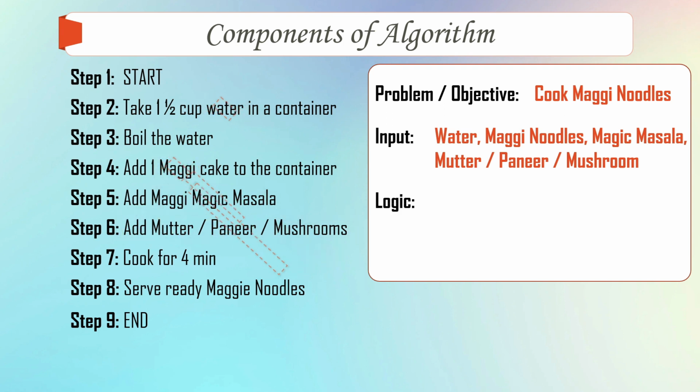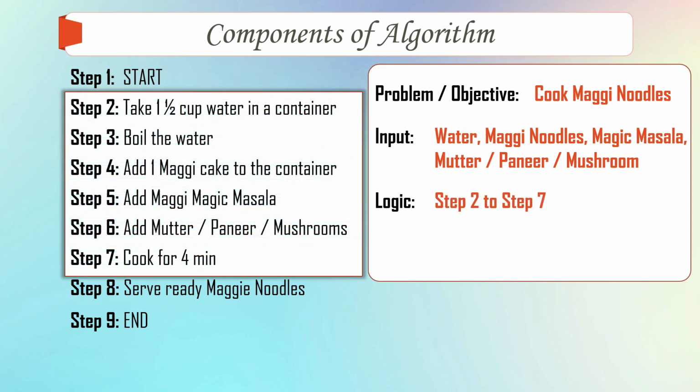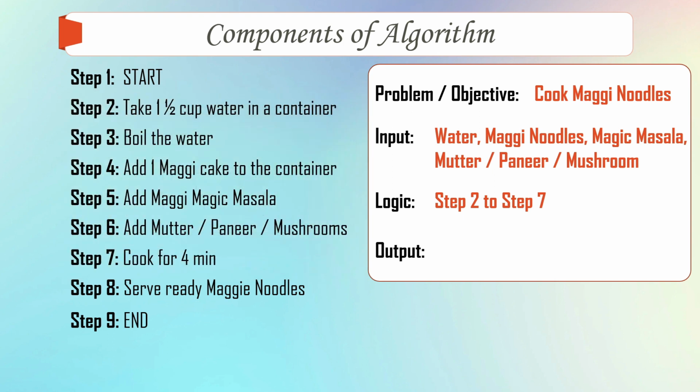What is the logic? There is a logic to an algorithm. The steps that we carry out to prepare these Maggi noodles are called the logic. This is the logic of our algorithm. And the last one is output. After giving an input and applying that logic, what output do we get? We get cooked Maggi. So these are the basic components of an algorithm.